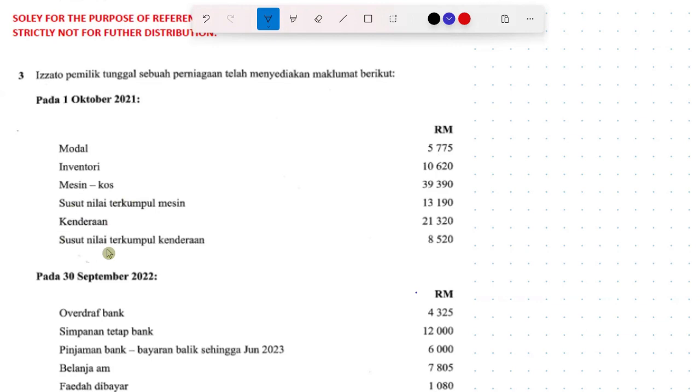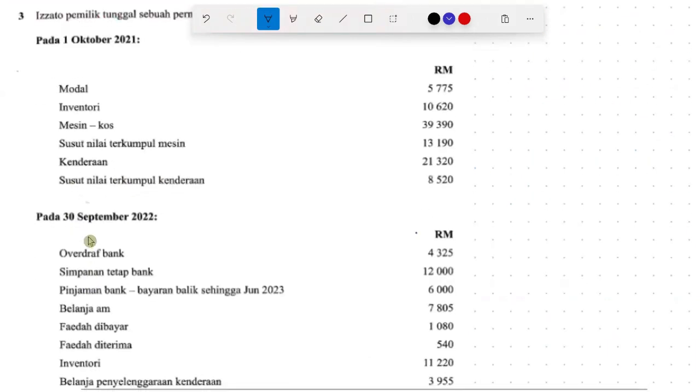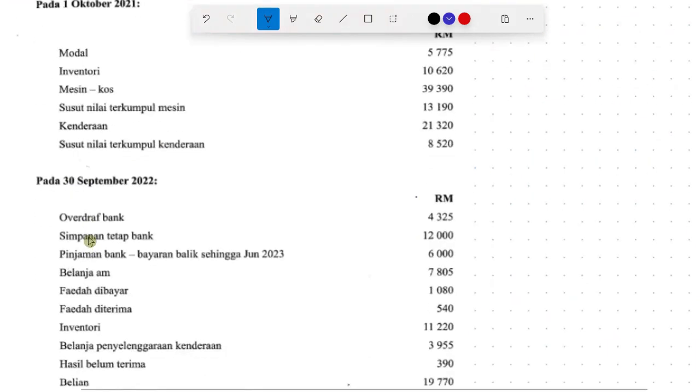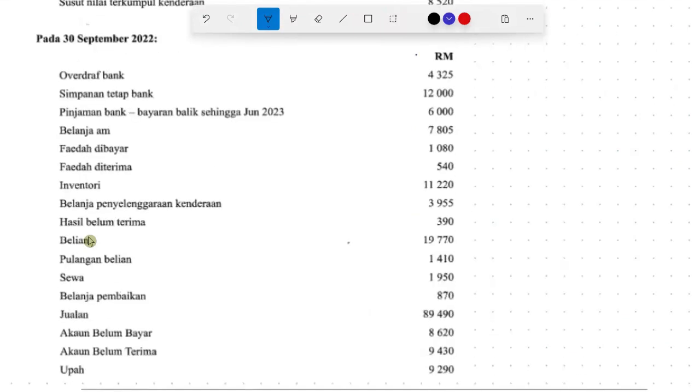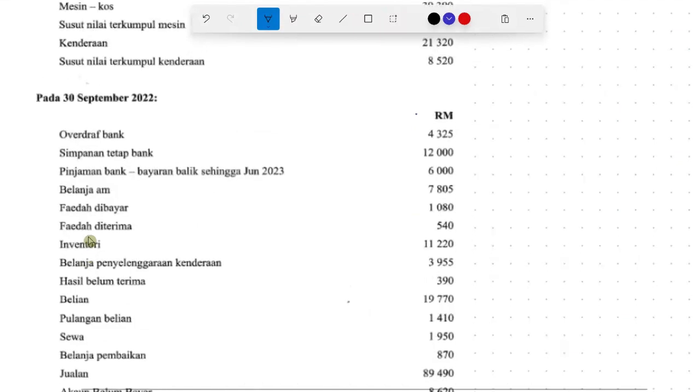Kenderaan pada cost and susut nilai terkumpul kenderaan. So this is all the depreciation until beginning of the year, for all the years that they have this asset bukan semasa. Pada 30 September 2022, so the closing balances are listed here. As you run through, we can quickly also recap.